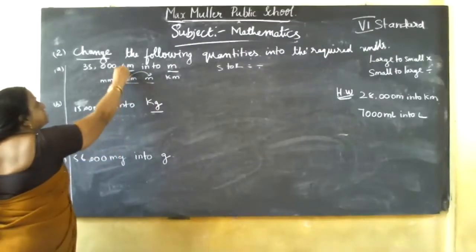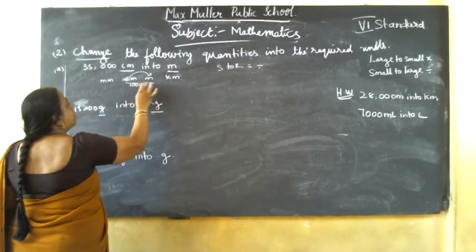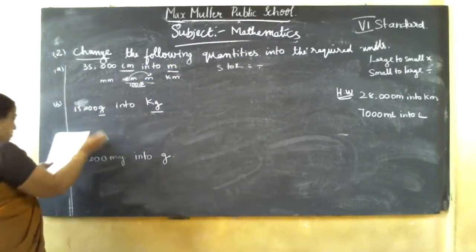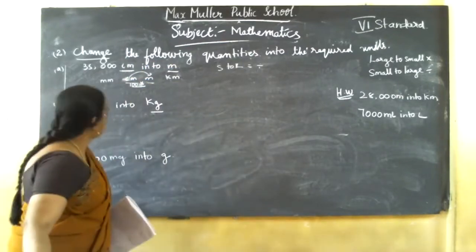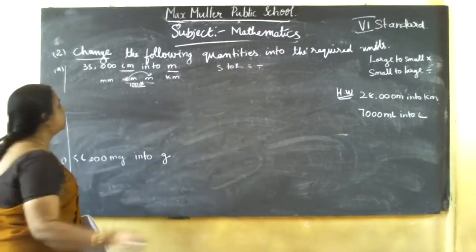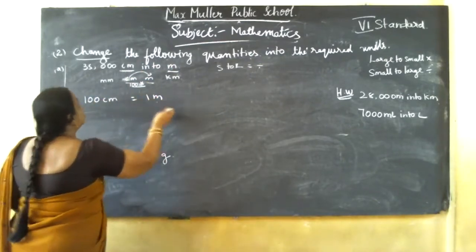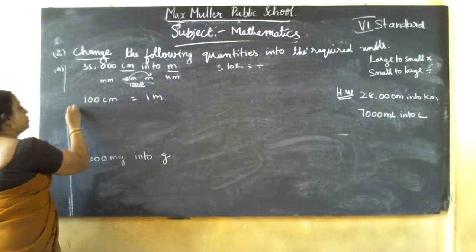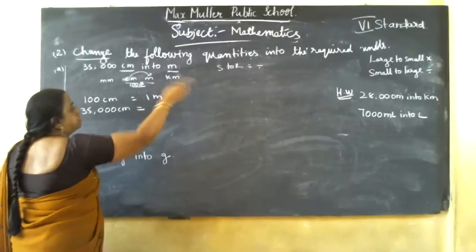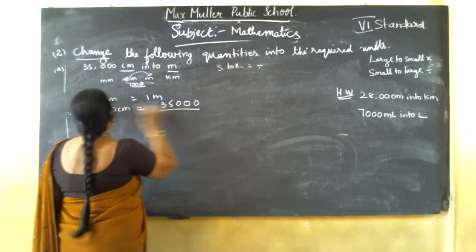So here, how many centimeters are equal to 1 meter? 100 centimeters equal 1 meter. I'll rub this question out now and copy it afterwards. So 100 centimeters equal 1 meter. Therefore, 35,000 centimeters equal to, I told you, you should divide, so 35,000 divided by 100.